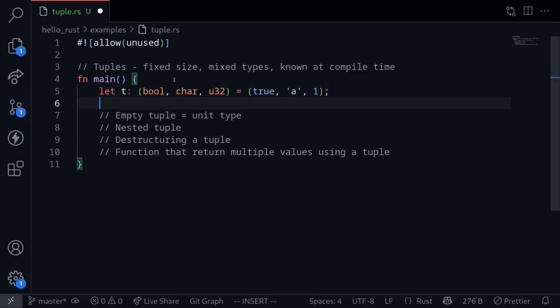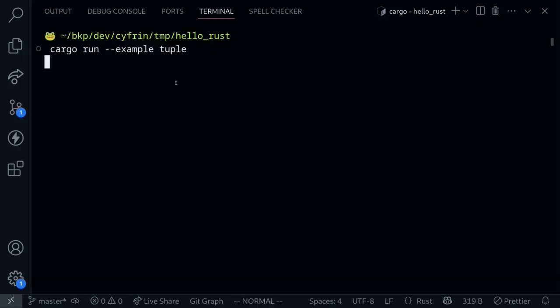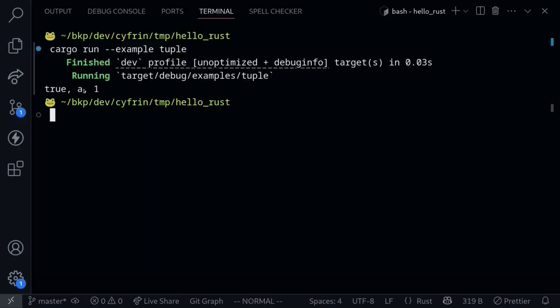How do we access the elements inside a tuple? Well, we will do t.0 to access the 0th element, t.1 to access the first element, and t.2 to access the second element. Let's print these out. Execute the code, and we get true, a, and 1.